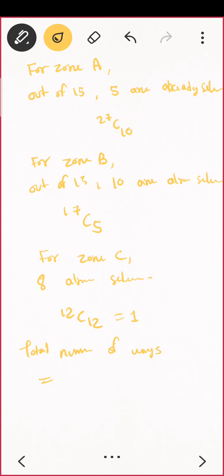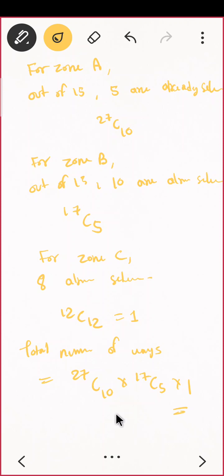Because I am particularly talking about zone A, zone B and zone C. Is it a choice whether zone A happened, zone B did not happen? No, no. Perfect. That is multiplication. Whenever you are having choice, then only you try to do that. Correct? Yes. So this is your final answer.